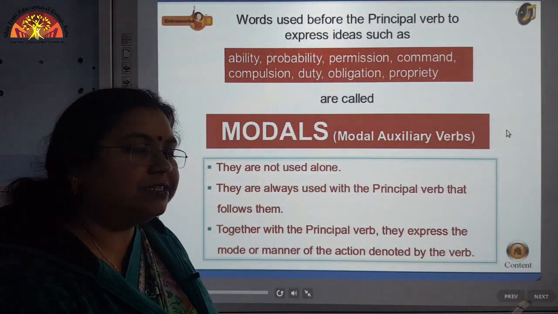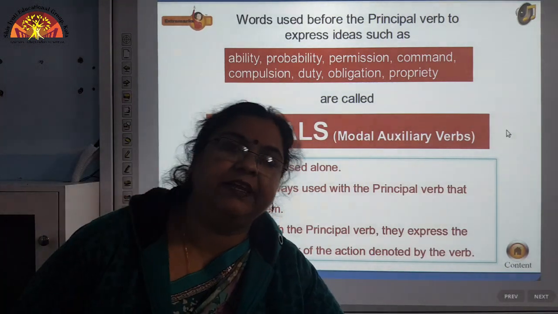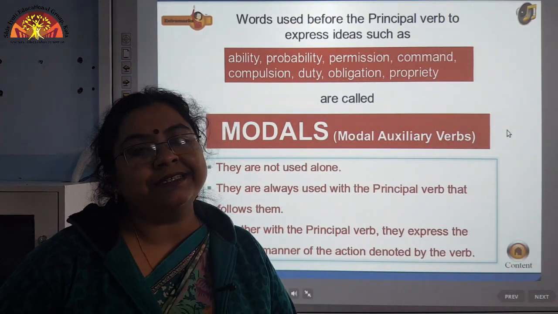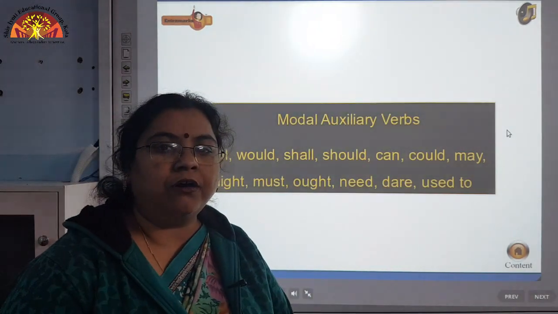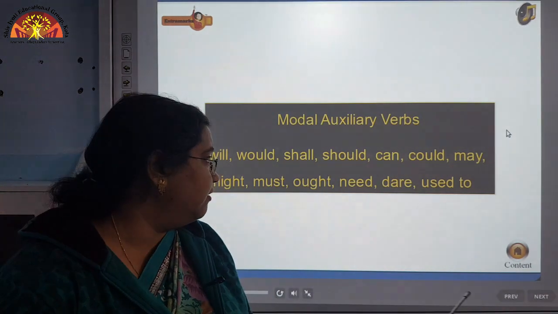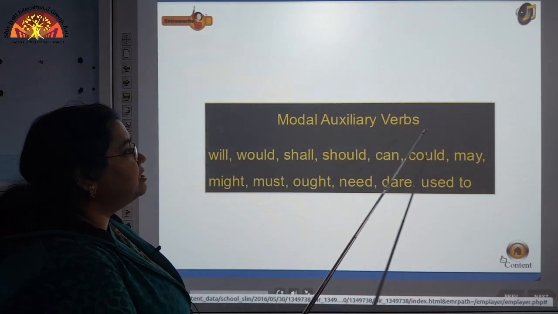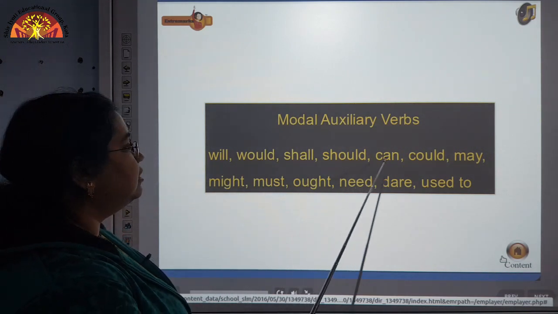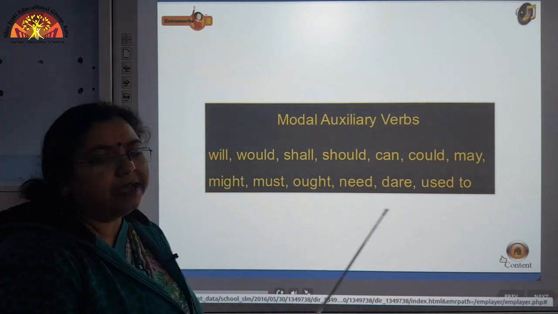Okay students, to understand modals, we first have to understand that these modals are auxiliary verbs. Auxiliary verbs, that means we also know them as helping verbs. Like you must be aware that be is an auxiliary verb. Here, as auxiliary verbs, there are various modals like will, would, shall, should, can, could, may, might, must, ought, need, dare and a few more.